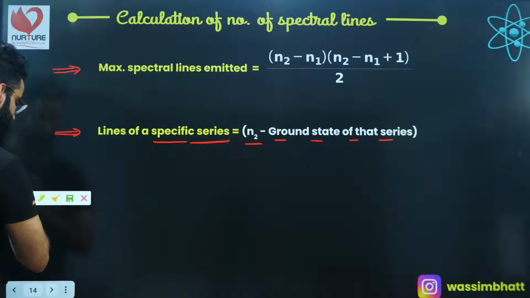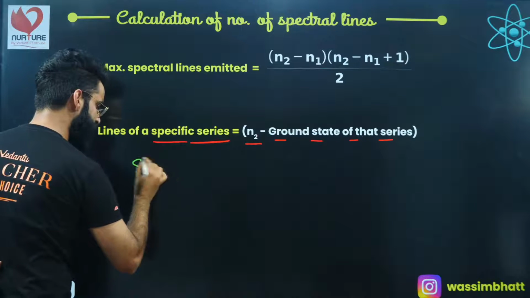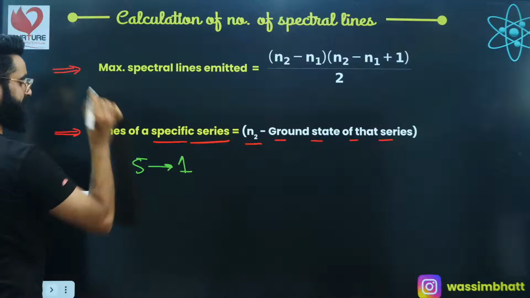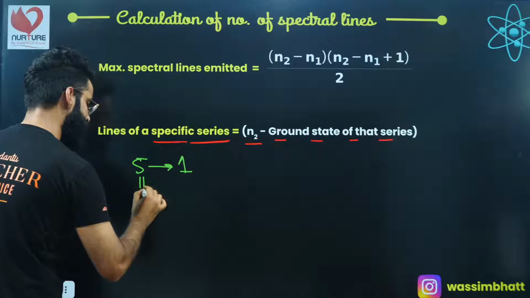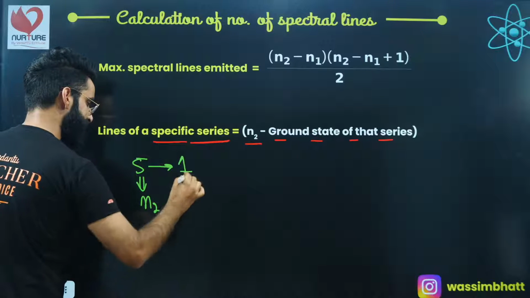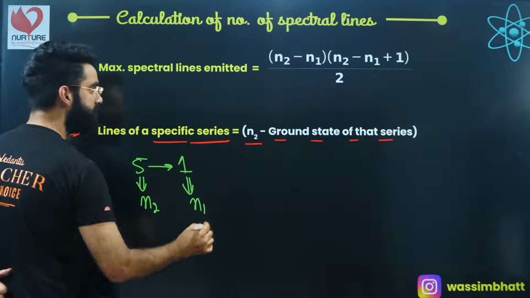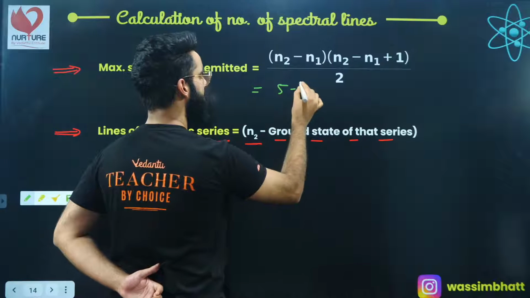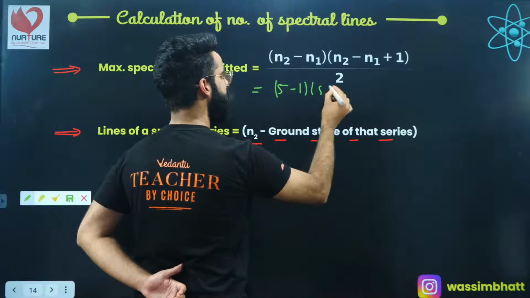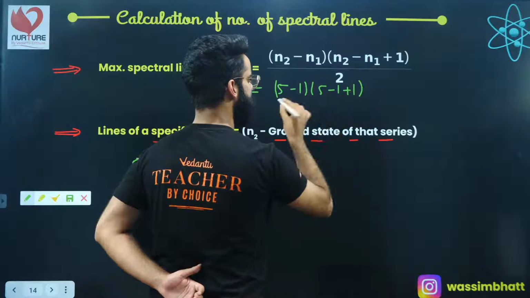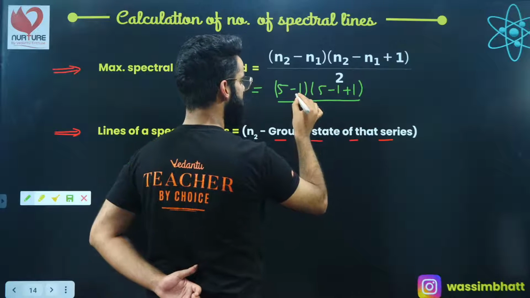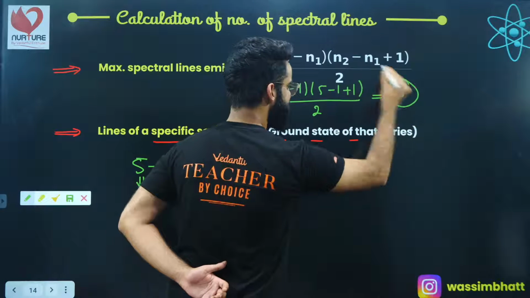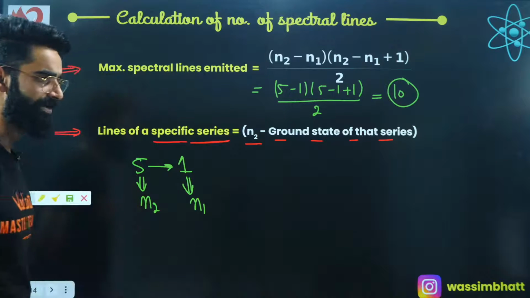Understand? The electron is making a transition from 5 to 1 in case of hydrogen. Let's calculate the maximum spectral lines first. This is the value of N2, this is the value of N1. So it is 5 minus 1, multiplied by 5 minus 1 plus 1, divided by 2. 5 minus 1 is 4, 4 fives are 20, 20 divided by 2 comes out to be 10. So a maximum of 10 spectral lines will be obtained.